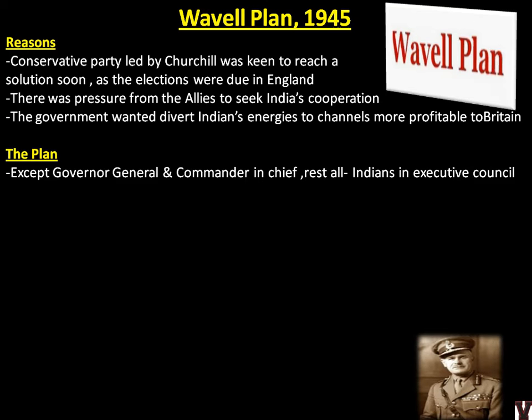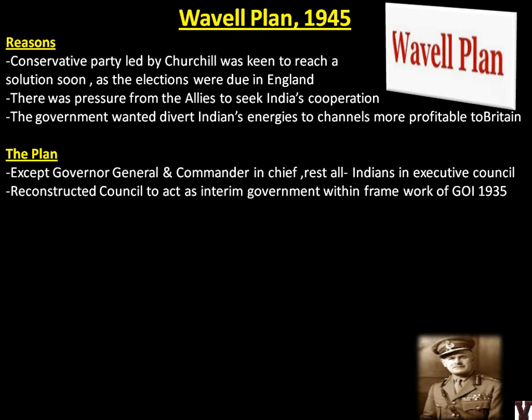The reconstructed council was to act as an interim government within the framework of the Government of India Act 1935. We will see the act later in the next chapter. I think chapter 11 is about all the acts. But this is what they suggested: form an interim government by Indians alone, and then form the constitution. The Governor General had veto power or advice of ministers. So again they are doing almost the same thing as last time. Whatever Indians decide, veto power is not given to them. Veto is given again to the British. So what is the point?